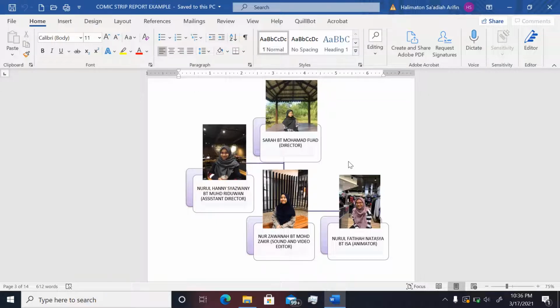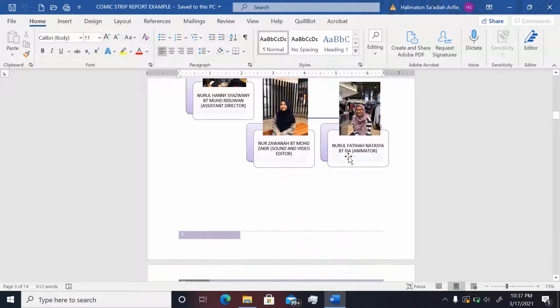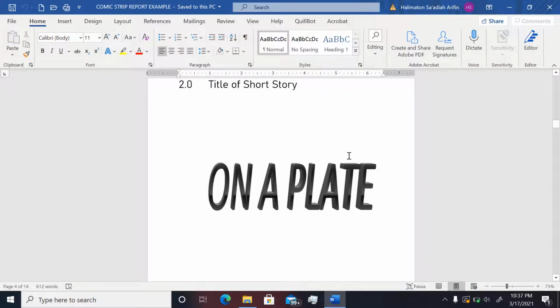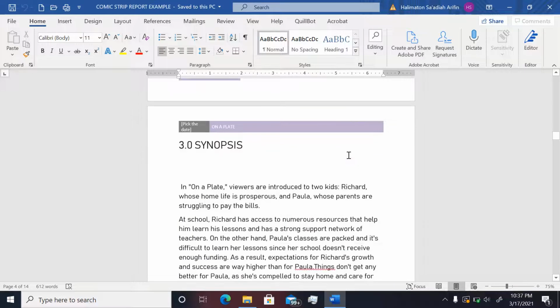Maybe you can create an organization chart in a circle, or another design, for example a tree with the members' positions. Then the title of the story, for example here the story is On a Plate. The synopsis is one of the contents that you have to include in the report.